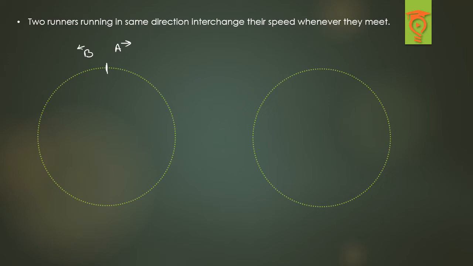Let's suppose A's speed is 20 meters per second and B's speed is 30 meters per second, right? From this ratio, running in opposite directions, they will have 5 meeting points. So I'll make 5 meeting points, right?